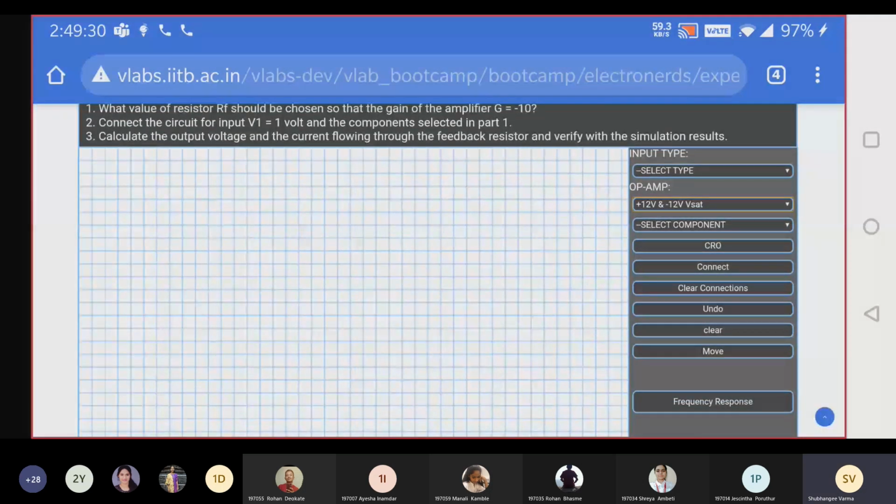That's it here. Everybody understood up to this? Yes, Shreya? Ma'am, I clicked on plus 12 and minus 12, but yes, we have to click on the simulation. Okay, yes, ma'am, I got it.